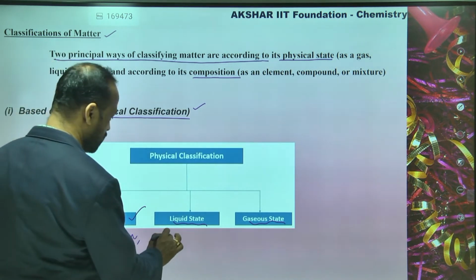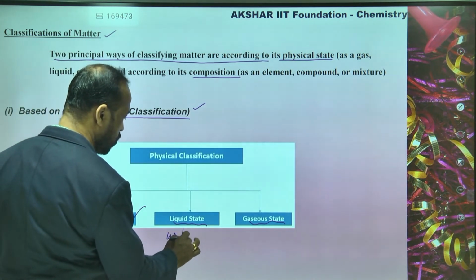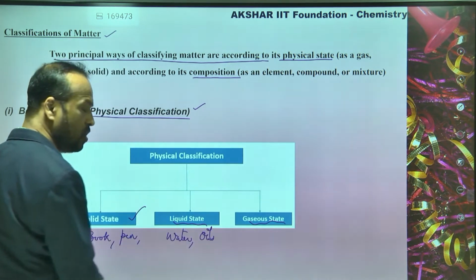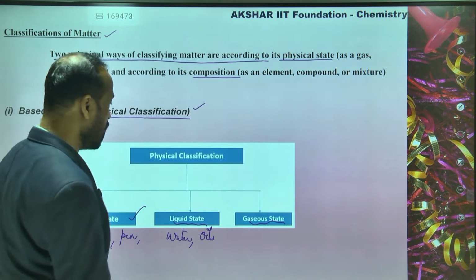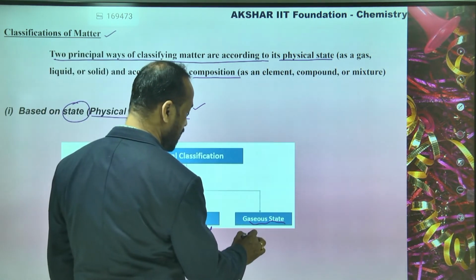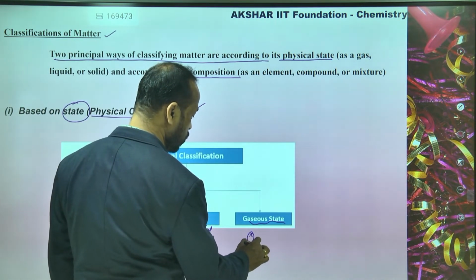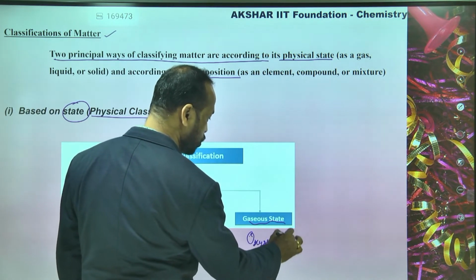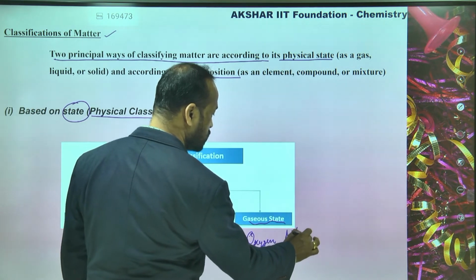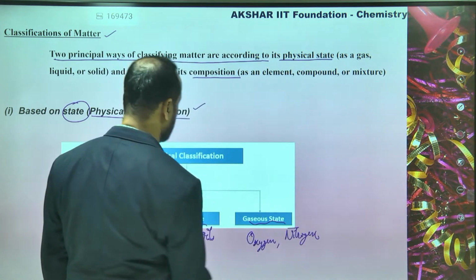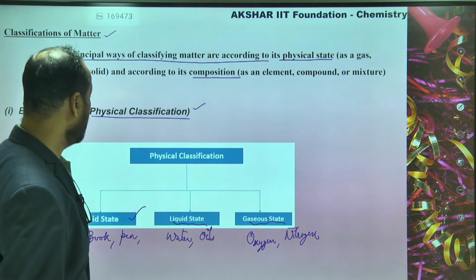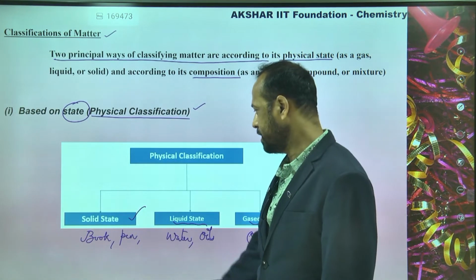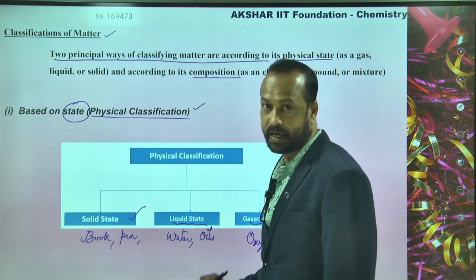Now liquid: water is a liquid. Oils also are liquids. Now come to the gaseous state. What is the gaseous state? Like oxygen, O2, and nitrogen. So these are the gases. So students, mainly the matter is classified into three types based on their state: solid, liquid, and gases.